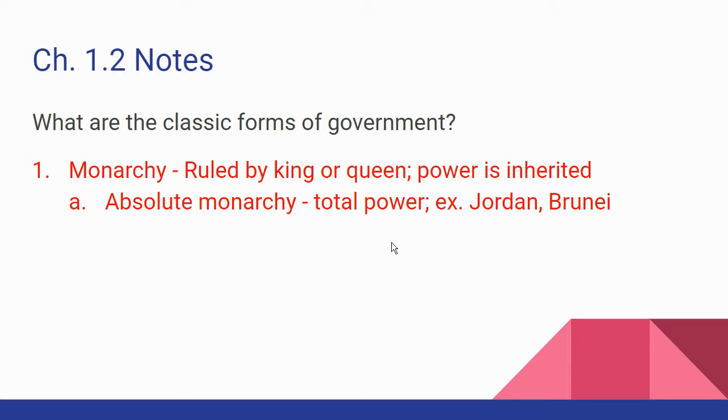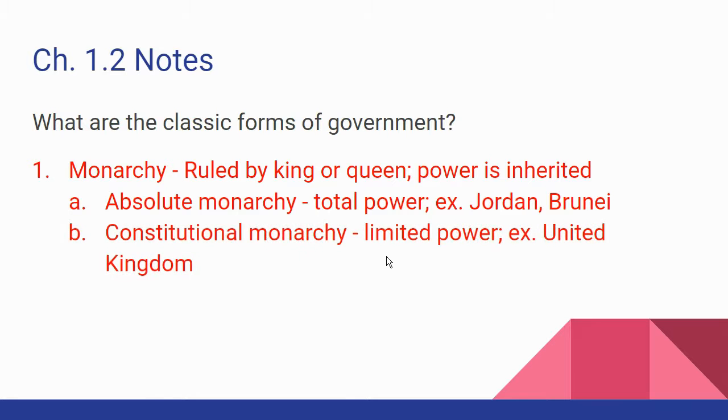Most governments used to be that way, but in the last couple of 250 years or so, things have changed. Now, most monarchies in today's time are what you call a constitutional monarchy, where the king or queen has limited power. An example would be the United Kingdom. The Queen of England, Queen Elizabeth II, has power, but her power is limited. Parliament, or their lawmaking body, makes the rules, and she has to sign off on them. That's just the way it is. And she has some measure of authority, but not much.